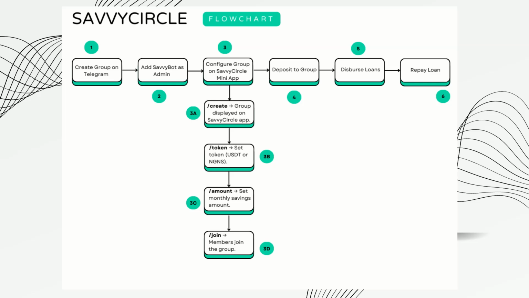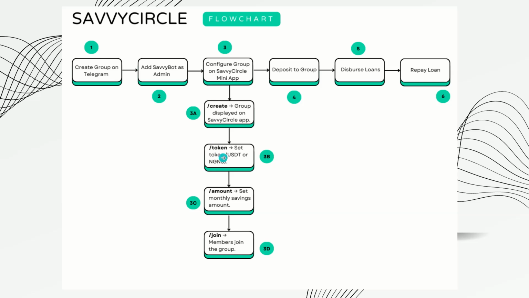So here, for users to use it, step one is creating a group on Telegram. Step two is to add a Savvy bot as an admin on Telegram. Then step three involves configuration of the group for the SavvyCircle mini app. So first, there are some commands users will use. The first command here is the create command. This create command is for creating the group to be displayed on the SavvyCircle app.